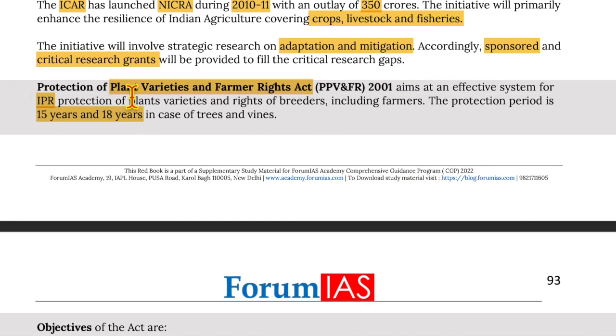Now, the Protection of Plant Varieties and Farmers' Rights Act of 2001 aims at an effective system for IPR protection of plant varieties and rights of breeders, including farmers. The protection period is 15 years, and 18 years in case of trees and vines.